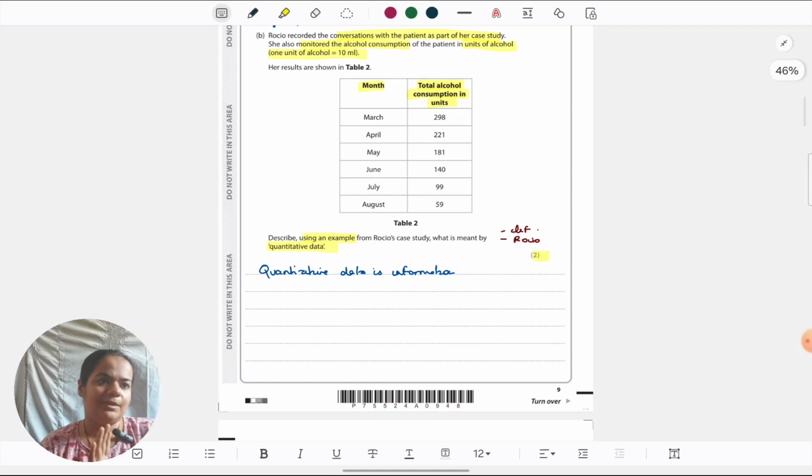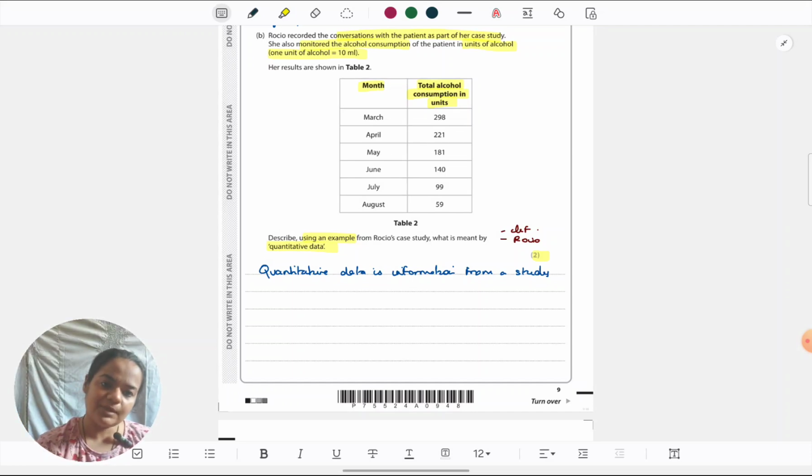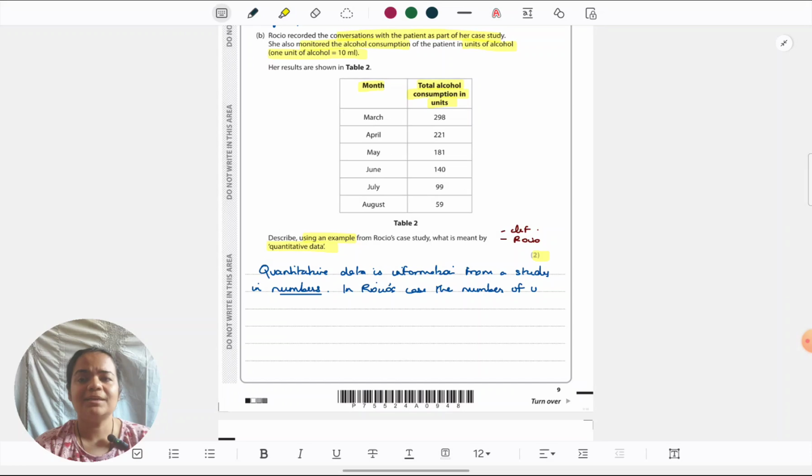There's nothing more to this, only one thing comes to my mind. Sometimes students give some unnecessary points like strengths or weaknesses. It's very objective, it's unbiased. They are not asking you for strengths or weaknesses. They just want you to identify in Rossio's case what is the quantitative data. When you give points which are unnecessary, first of all, if you're sacrificing main points for that, you lose marks. So if you're not identifying, just giving a strength, you're losing marks. Secondly, if you're giving it as an additional point, no credit is going to be given at all. You're not getting anything beyond 2 marks for giving a correct answer. So it's just going to be a waste of time. So when they're just asking you to link it to the situation, strictly do that. Don't do anything more than that.